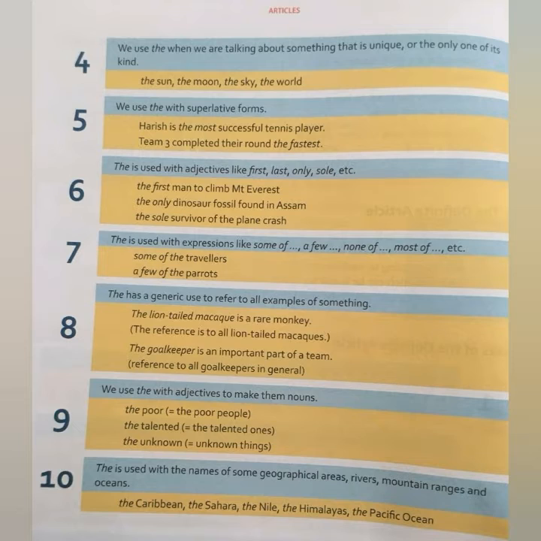And moreover, we also use the with the names of holy books: the Bhagavad Gita, the Quran, the Bible. So in this way the is used. Now these 10 rules are very important, students. You are supposed to learn them thoroughly, because in this chapter you are going to have an exercise where you are not supposed to use the. आपको कुछ जगह पे the, a और an नहीं लगाना है. A and an is easy because consonant and vowel sounds we can get, but for the you need to learn these rules. Then only you can understand where you are supposed to add the and where you are supposed not to add the. Understood this much?